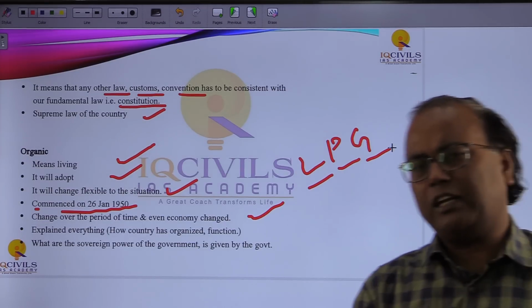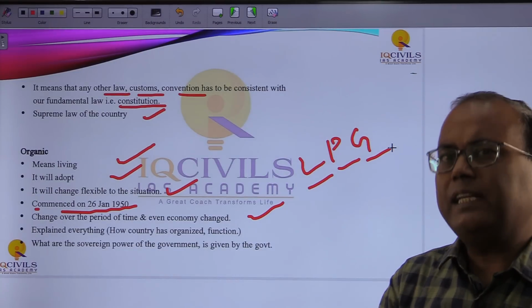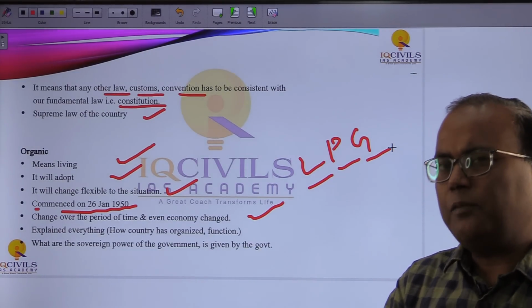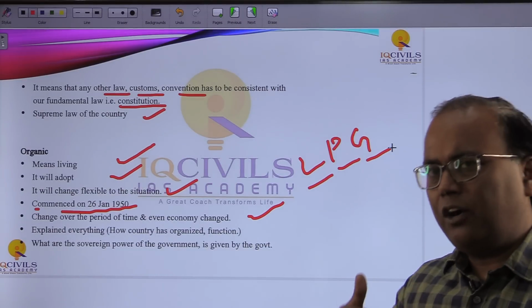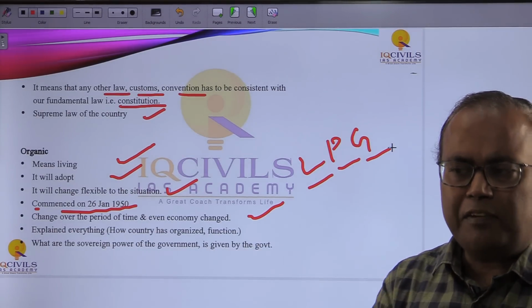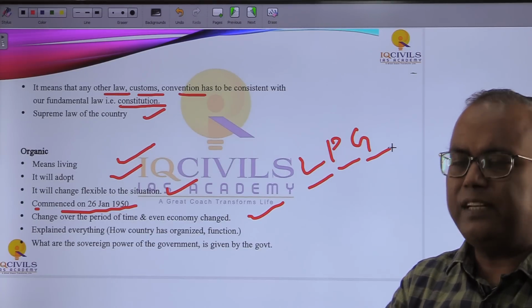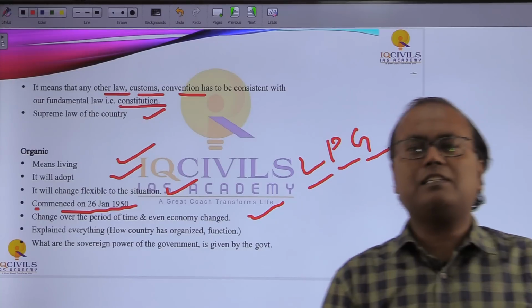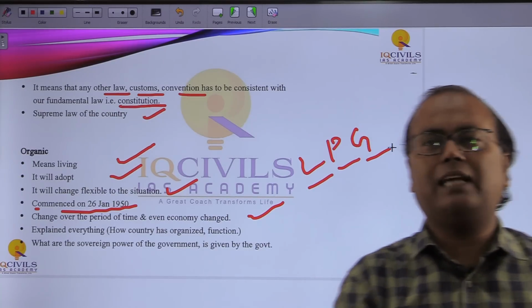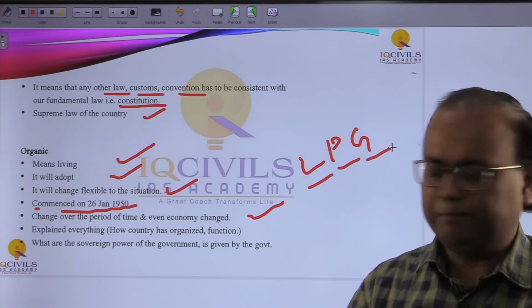Whenever we talk about sovereign power, it means the power to enact law. Whenever we talk about sovereignty, it means that in the inner sphere or the outer sphere, the government is free to enact law and policy, and free to decide what kind of relationship it has with other countries at the bilateral or multilateral forum.